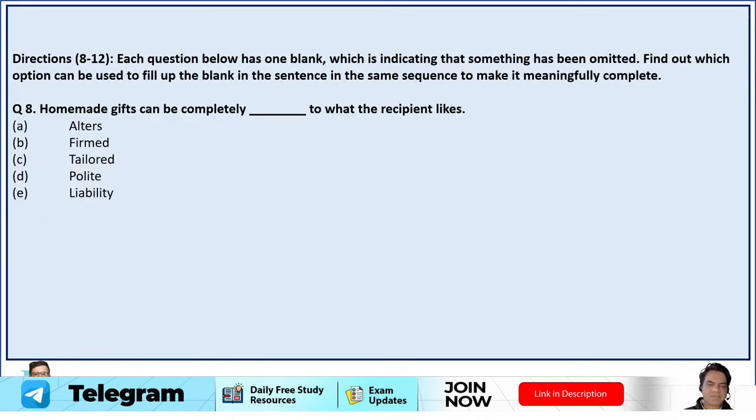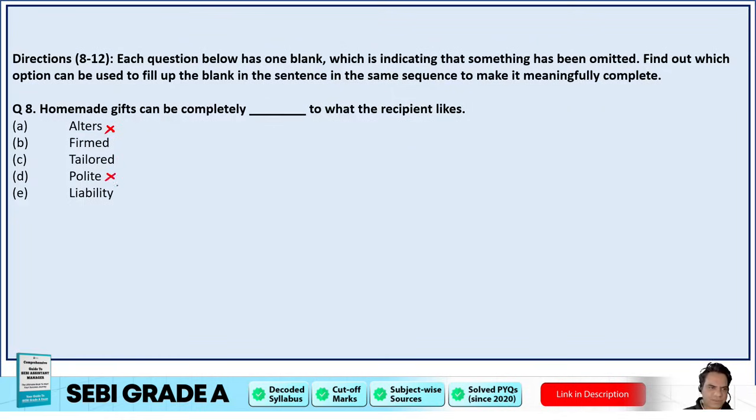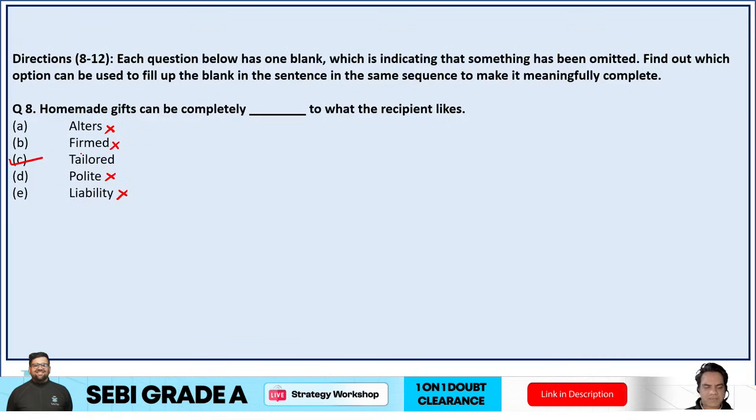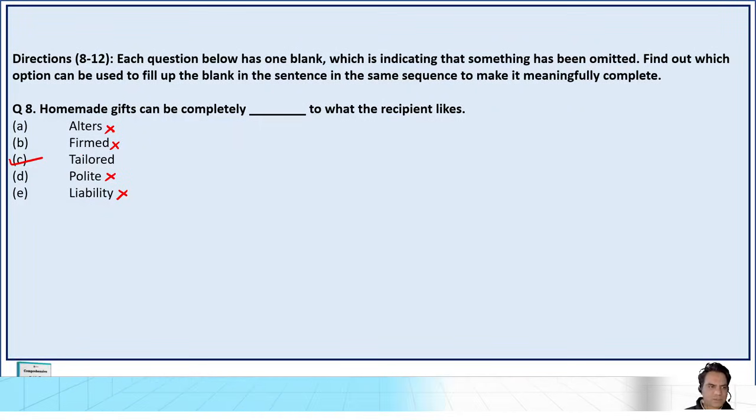Homemade gifts can be completely dash to what the recipient likes. Can be completely altered? No. Grammatically incorrect. Can be completely formed? Okay. Tailored? Yes. Polite? No. Liability? Can be completely liability? No. They can be formed or tailored. Tailored is the right word. That means they can be customized for what the recipient likes. So they can be made the way the recipient likes them. So that's what homemade gifts are. So they can be tailored. So option C is correct.